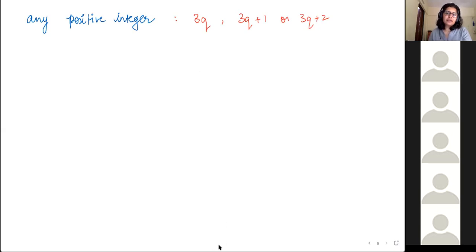Now think of fundamental, think of Euclid's division lemma. What did Euclid's division lemma say? a equal to bq plus r, hai na? So how will you use this concept in this context?